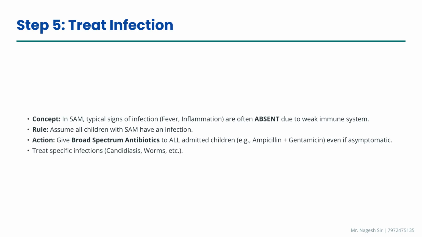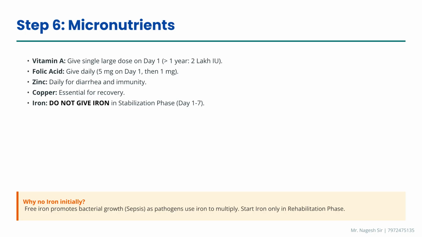Step 5 is treating infection. Always assume infection is present in SAM, as typical signs may be absent. Administer broad-spectrum antibiotics to all admitted children. Step 6 is correcting micronutrient deficiencies. Give a large dose of vitamin A and daily folic acid and zinc. Crucially, do not give iron during the stabilization phase.